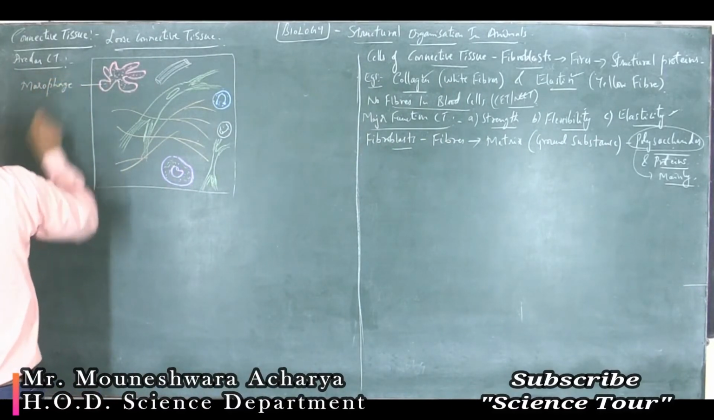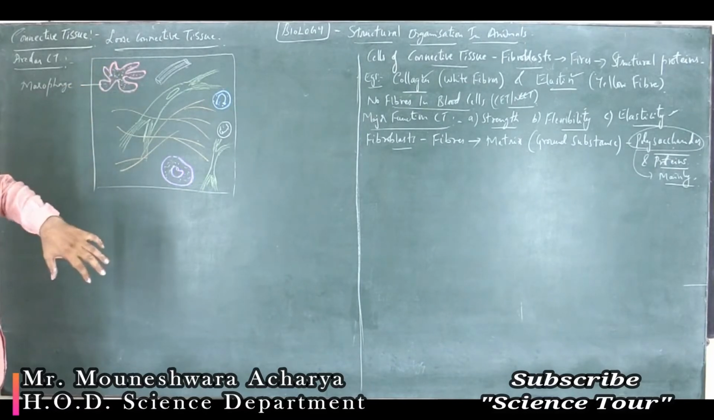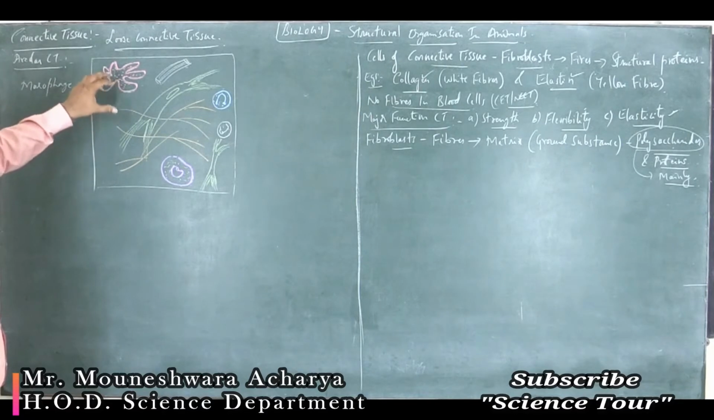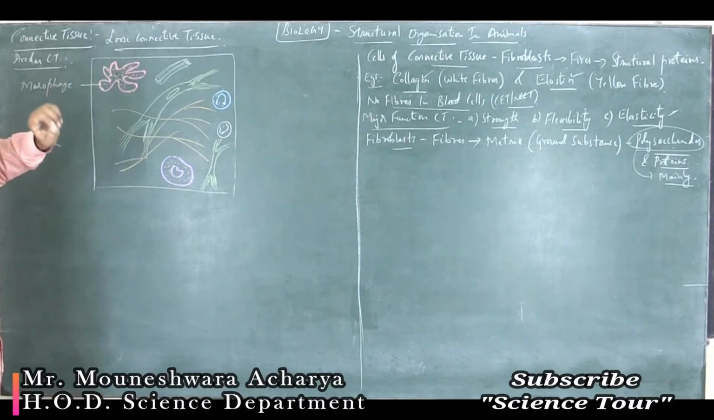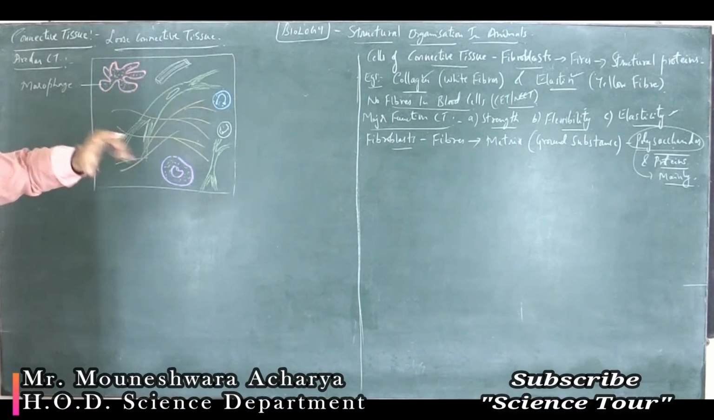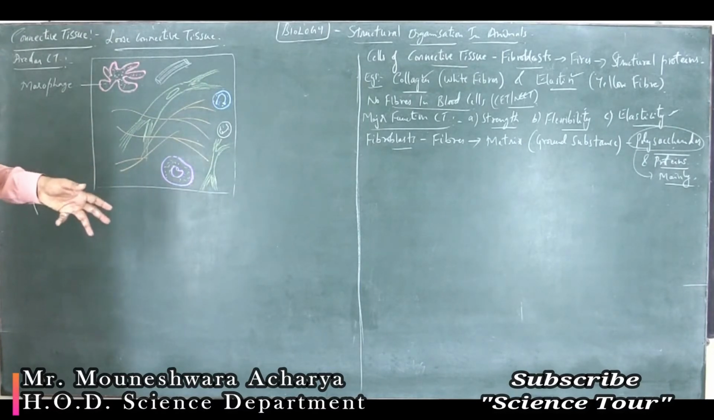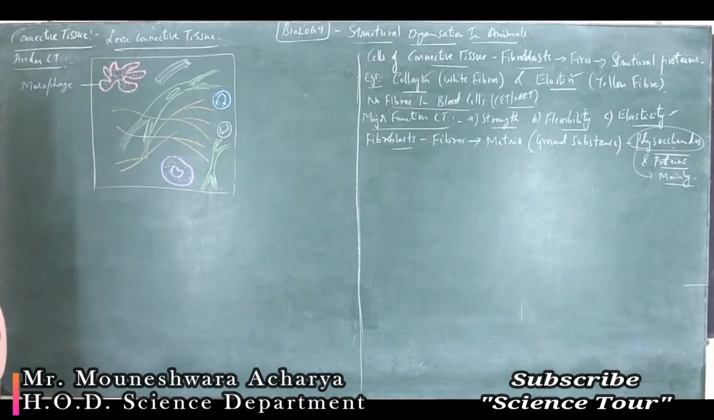Macro means large, phage means to eat. These cells engulf particles such as damaged or worn out cells, and also they will take care of the cells which are attacked by other virus or bacteria, pathogenic cells. So they are the large cells which help for the defense mechanism of the body. It represents our body's defense system, the macrophage.